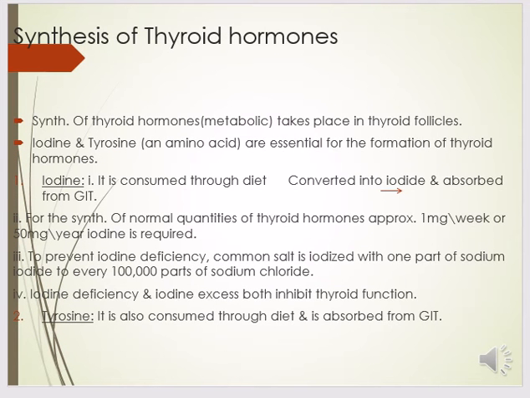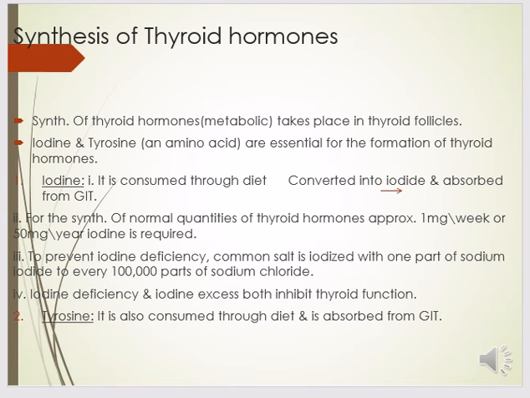So how are these hormones synthesized? For the synthesis of these hormones that takes place in the thyroid follicles, we need iodine and tyrosine amino acids, which are essential for the formation of thyroid hormones. Iodine is consumed through diet, converted into iodide and absorbed from the GIT. Similarly, tyrosine is also consumed through diet and absorbed from the GIT.